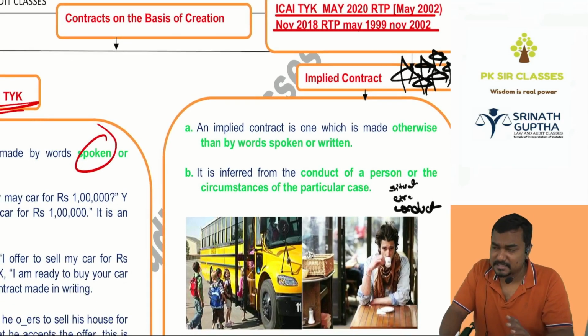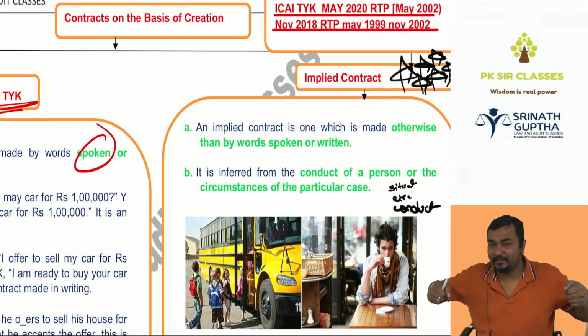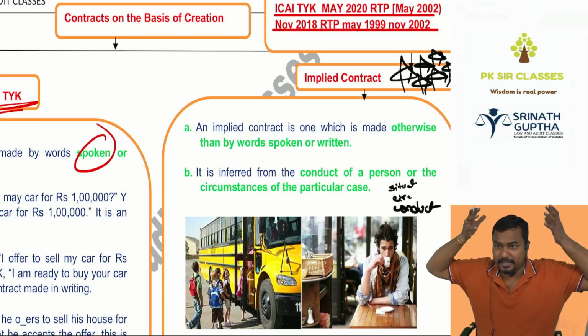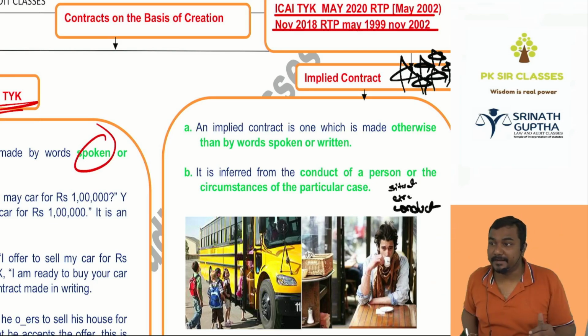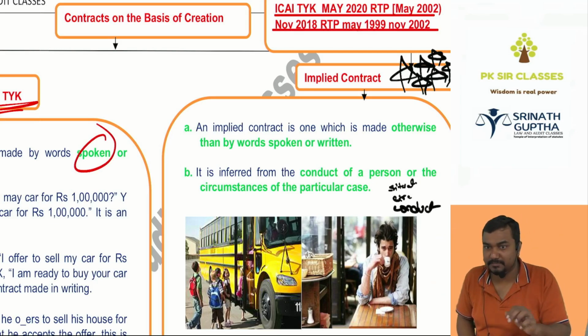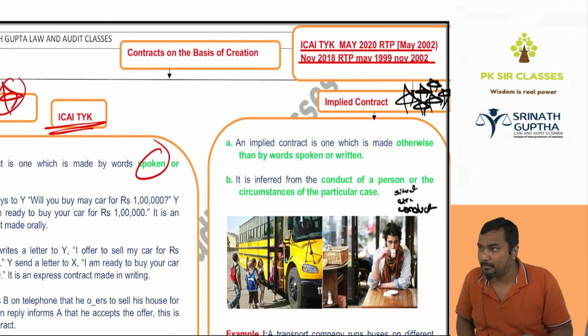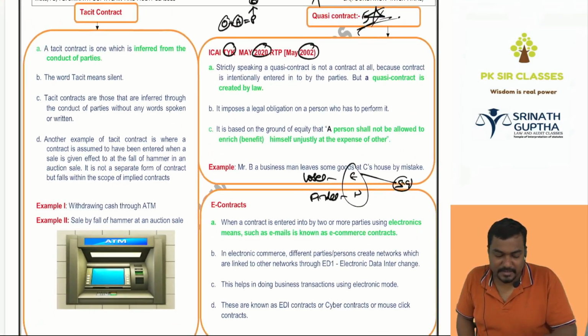Famous example in the exam, beta. Railway station is there. You are standing on the railway platform with 4 bags of luggage, and a coolie came in the uniform, taking the luggage on his head. Implied offer. You're following the coolie. Implied acceptance. You have to pay 10 rupees per bag. After reaching the auto stand, if you don't pay, will he leave you? He will slap you.